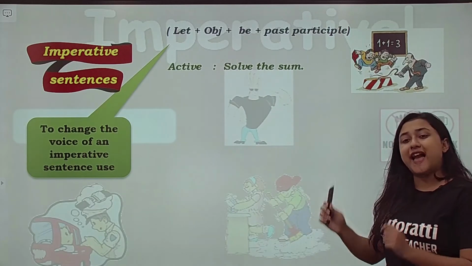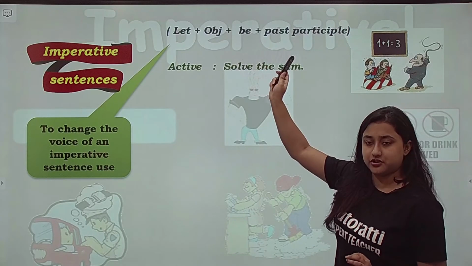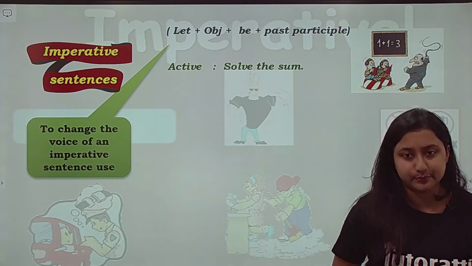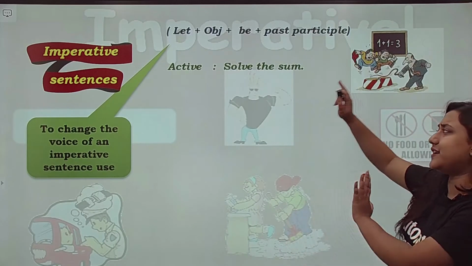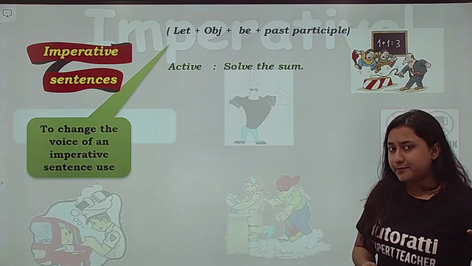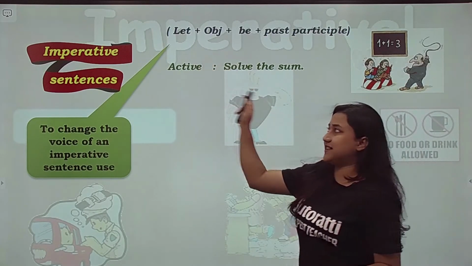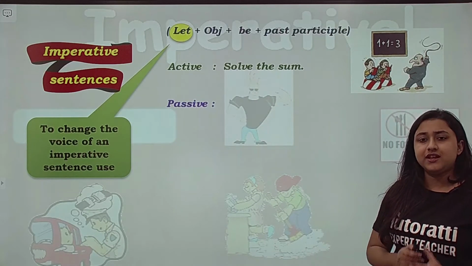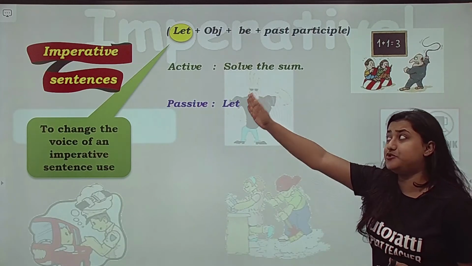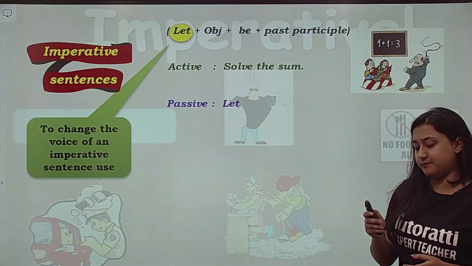So, for this we have a structure for the answer. Your answer should be in this structure: let plus object plus be plus past participle. You just follow this rule and you will get your answer done. So, first it is let. तो subject हमारे पास है नहीं. Alright. So, we'll directly write let. Let के बाद क्या है? Object. Let plus object. इसमें subject नहीं है but object तो है. Object is the sum. Alright.